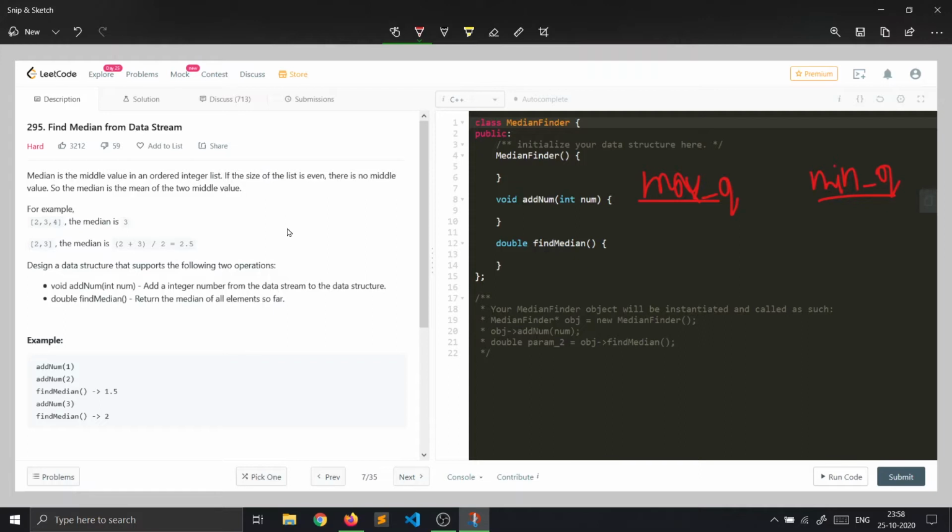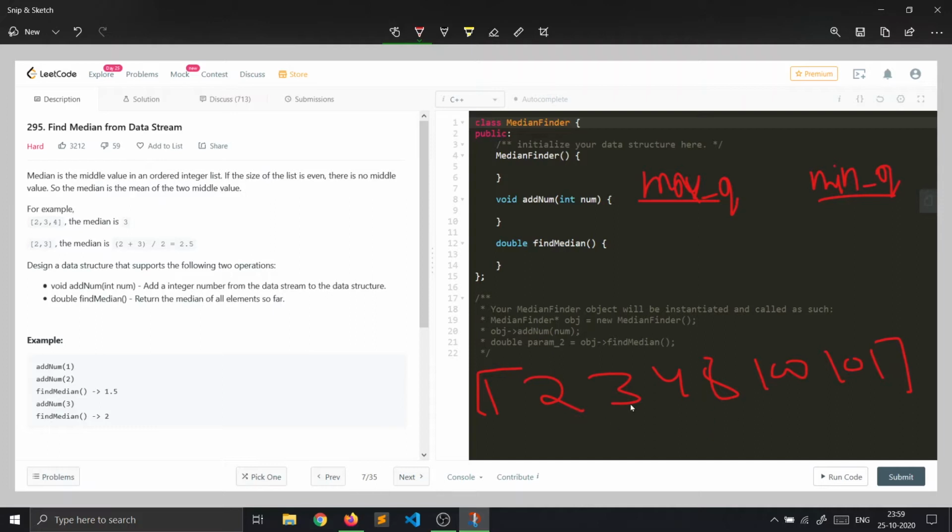Suppose we make a sorted list, let's say 1, 2, 3, 4, 8, 100, 101. Now we can see that this sorted list can be broken into two parts, where one will be made as a max queue and the other part will be made as a min queue.